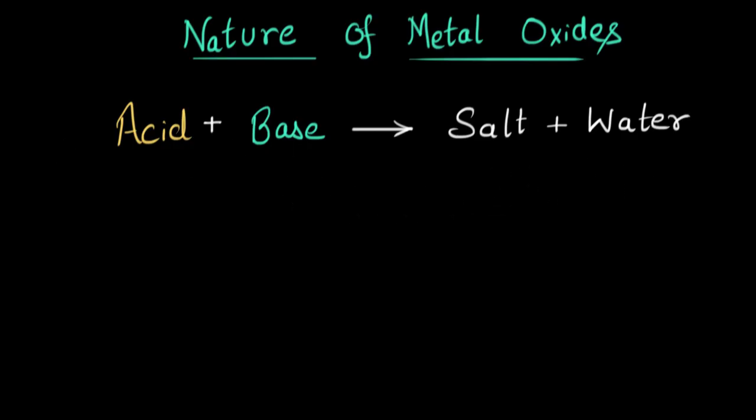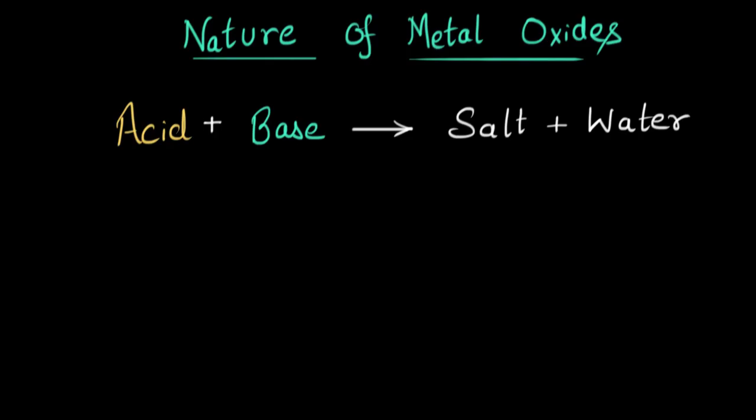So if you are given some random chemical that is reacting with an acid and forming a salt and water, then you can be sure that this chemical has to be a base, because only a base can react with an acid to form salt and water. So now let's take an example of metal oxide and see how it reacts with an acid.